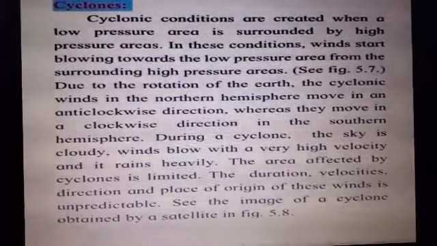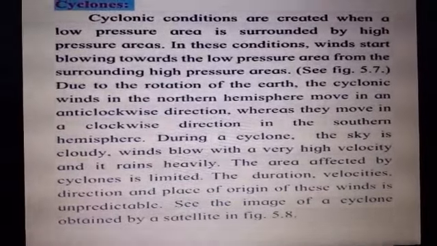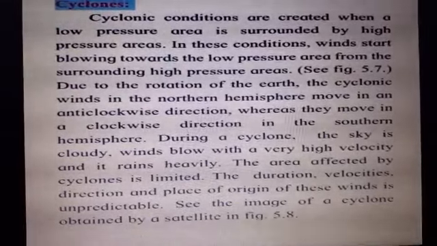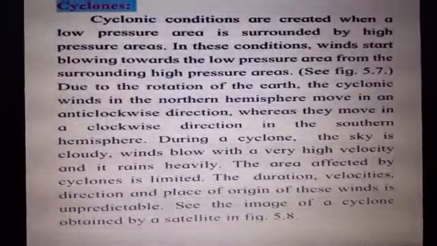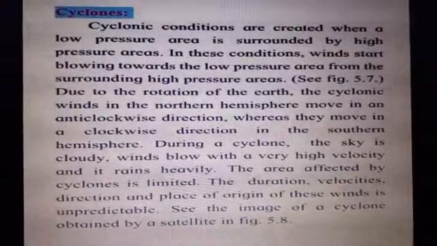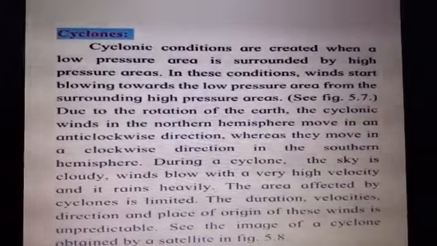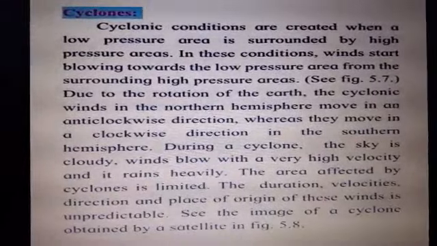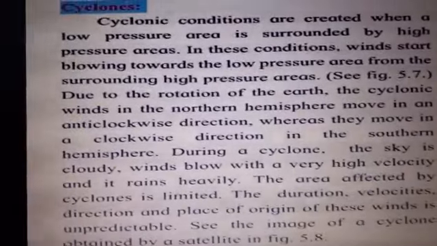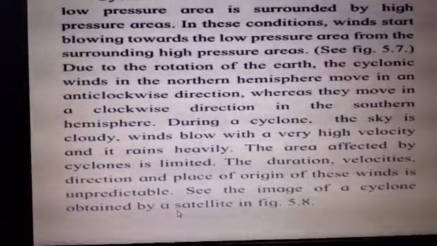And that is why the weather department, children, when they come to know about these high pressure and low pressure areas, they give you the high alerts कि सी में कब होने वाला है, साइक्लोन कब आने वाला है, what will happen in the future, that there will be heavy rains. You have seen in Maharashtra they have given the warning so many times till last month that you will get heavy rains on such and such date, for 3 days or 4 days, you should be careful. So this is the prediction which they are able to get from the meteorological department, which gives us the high alerts. See the image of a cyclone obtained by a satellite in figure 5.8.